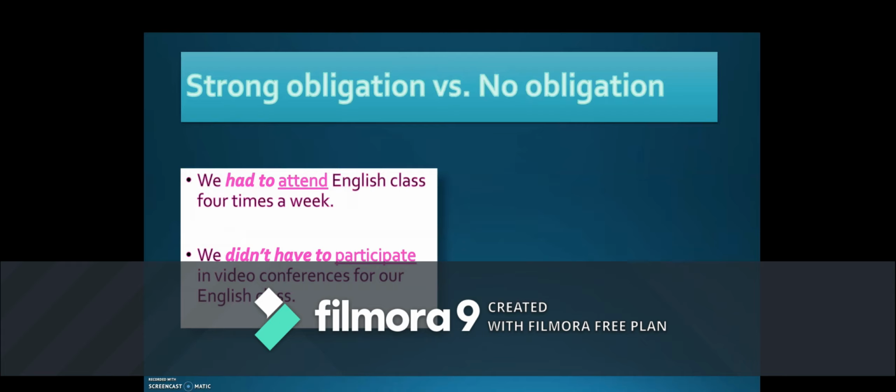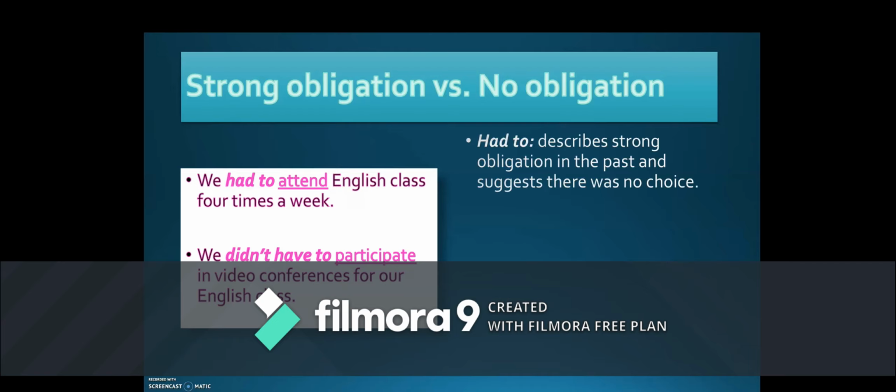Now, to express a strong obligation or a lack of obligation, we can use had to or didn't have to. For example, we had to attend English class 4 times a week before coronavirus, and we didn't have to participate in video conference for our English class, which expresses that there was no need, no obligation. So remember that had to describes a strong obligation in the past and suggests there was no choice, and didn't have to means that there was no obligation to do the action.